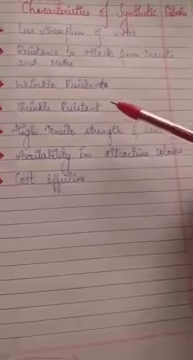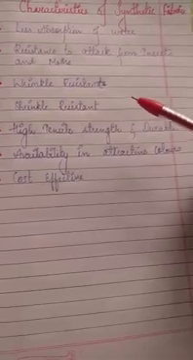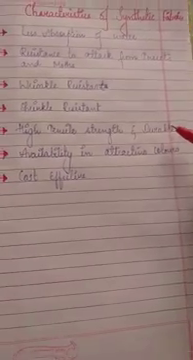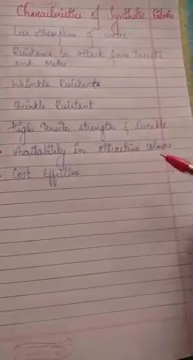Third point is wrinkle resistant. Wrinkle resistant means lining or folding will not be formed. Shrink resistant, that means it will not shrink. Next is high tensile strength and durable. It has good tensile strength. Durable means it will last for a long time. Next is availability in attractive colors. This type of synthetic fiber is available in different colors.